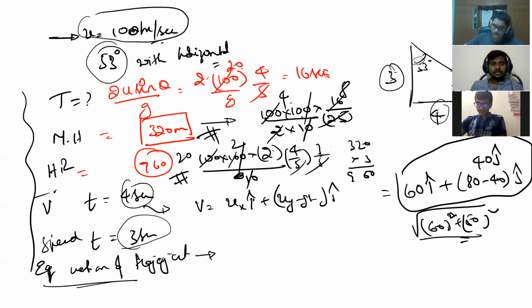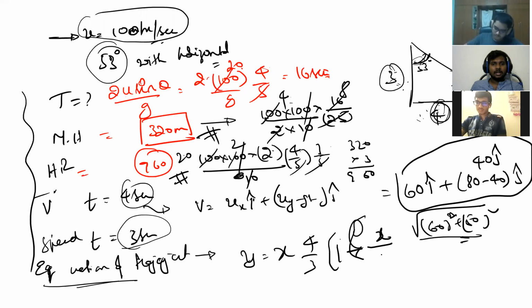Then equation of trajectory. Y is equal to x tan theta. X into tan theta is how much? Tell me. Tan 53 is how much? Kaushik, 4 by 3, right? Yes, sir. You understood? Tan theta is tan 53, opposite side by adjacent side, 4 by 3 x, into 1 minus small x by R, right? What is the range? Already you got it as 960, right? Got it? Yes, sir.